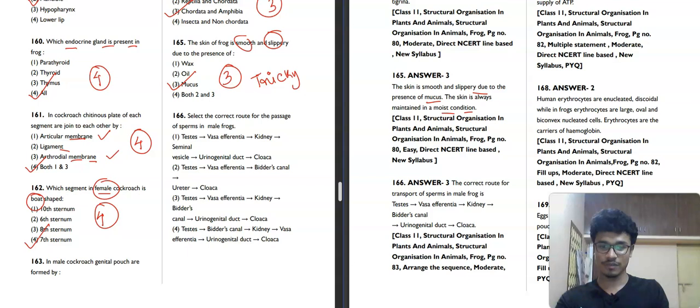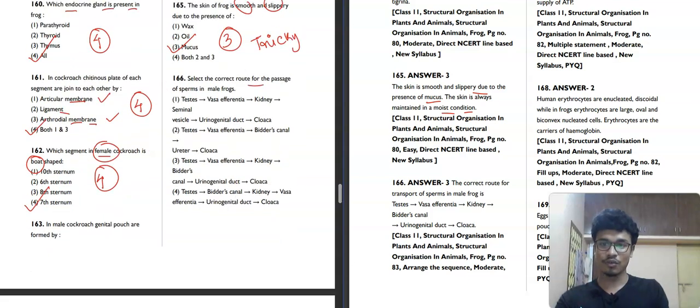Moving towards the next question, what is the correct route for the passage of sperms in male frogs, question 166. The correct route for transport of sperms in male frog: first of all go to testes, then through ducts it will go to vasa efferentia, then kidney, then Bidder's canal, then urogenital duct, and then cloaca. So if you see this, the third option, testes, then vasa efferentia, then kidney, then Bidder's canal, then urogenital duct, and then cloaca, will be our correct answer for this question.